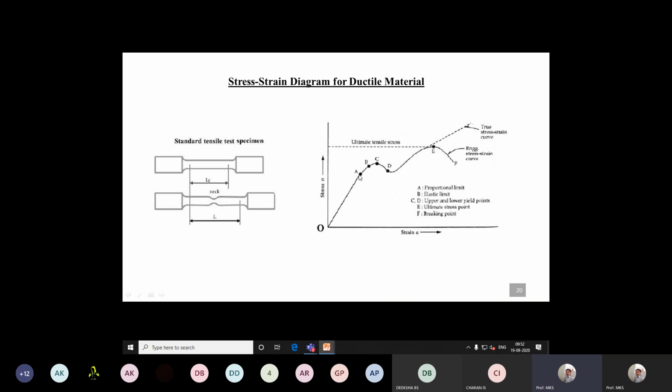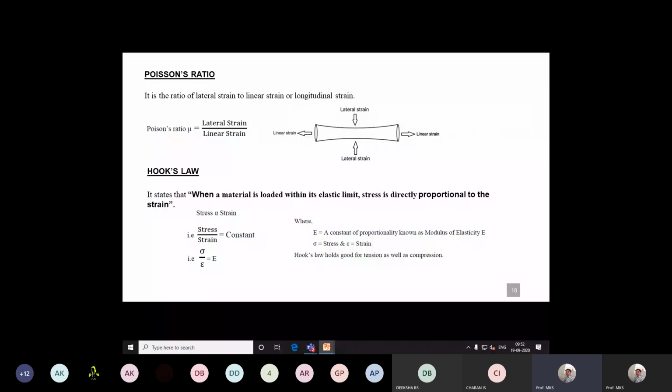By this we define Hooke's law as: stress is directly proportional to strain within the elastic limit. So what is elastic limit? You have studied mechanical properties. Elasticity is defined as follows: whenever the material is loaded, it expands or compresses.